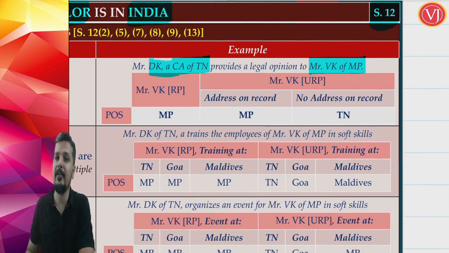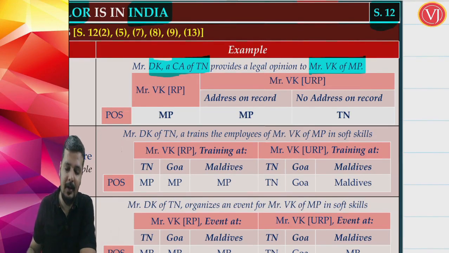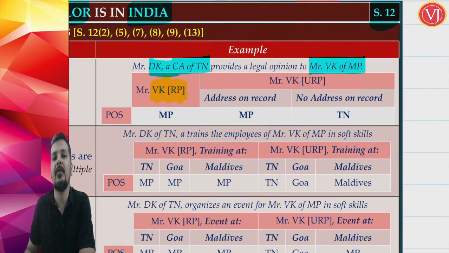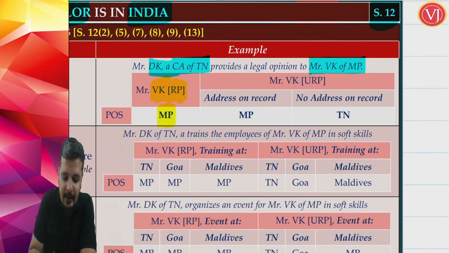He is providing legal services to Mr. V.K. of Madhya Pradesh. Now, who is the recipient? Mr. V.K. If V.K. is a registered person, the answer is the location of such registered person, which means the answer is Madhya Pradesh, because the recipient is in Madhya Pradesh. So here the supplier is DK and the recipient is Mr. VK.